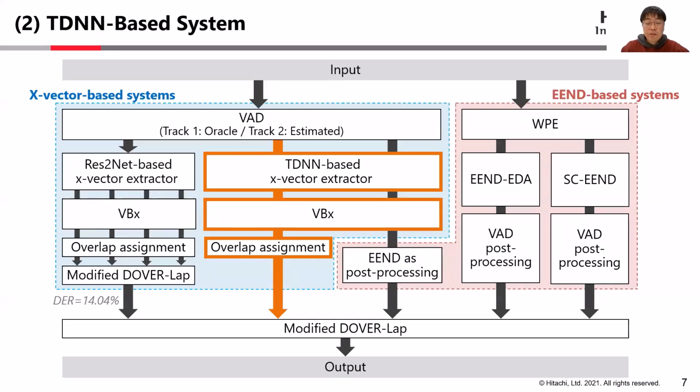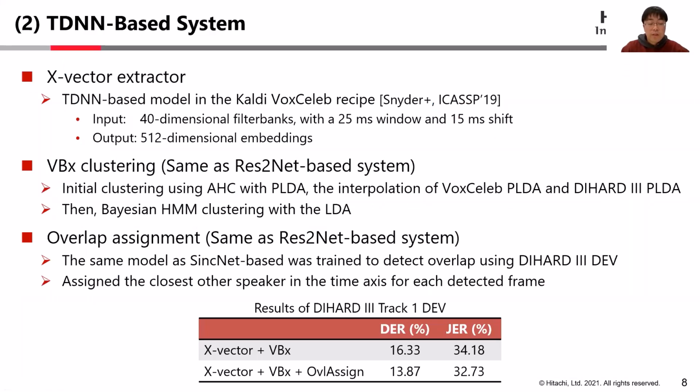Next, I will introduce the TDNN-based subsystem. This system uses the TDNN-based model implemented in the Kaldi VoxCeleb recipe, which takes 40-dimensional filter banks as input and outputs 512-dimensional speaker embeddings. Following VBx and overlap assignment parts are the same as ones used in the Res2Net-based system, so I omit that explanation. As shown in the table at the bottom, this subsystem results in 13.87% DER and 32.73% Jaccard error rate.